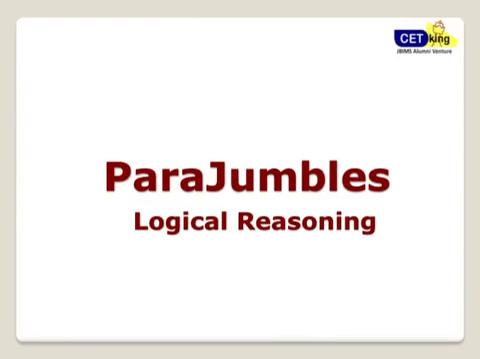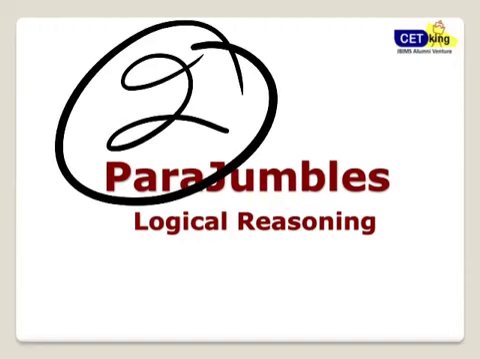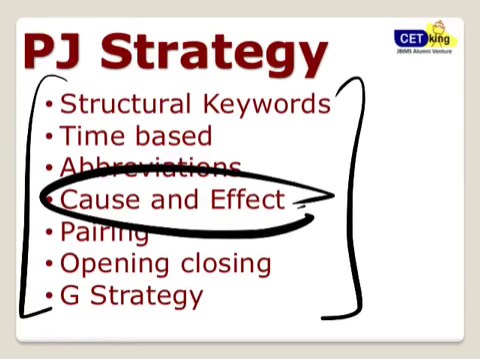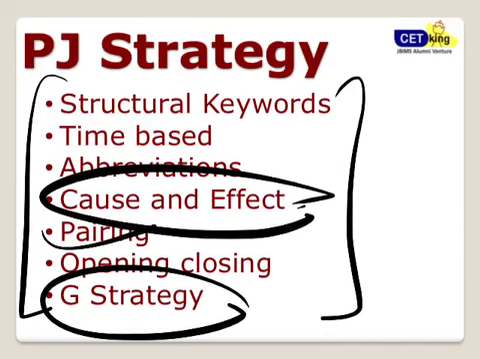Alright, move to the next part, para jumbles. Again, you can expect 2 questions in your exam out of para jumbles. And these are my 7 strategies which I normally use for that. Cause and effect is one of the very, very important strategies. Pairing strategy is again very important. And of course, our G strategy, which will be helpful for scoring good marks.